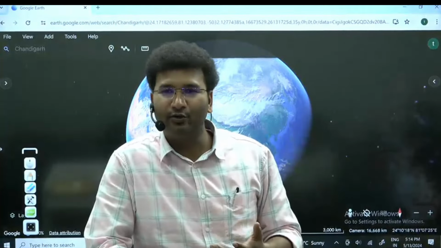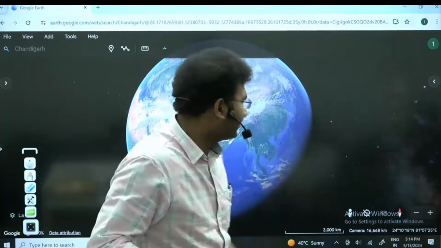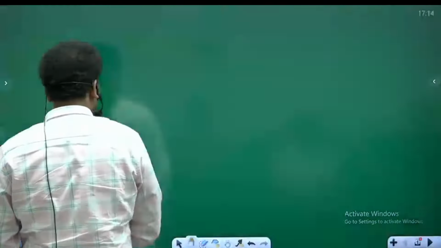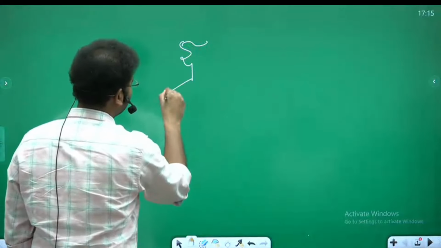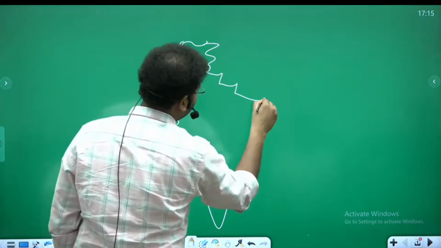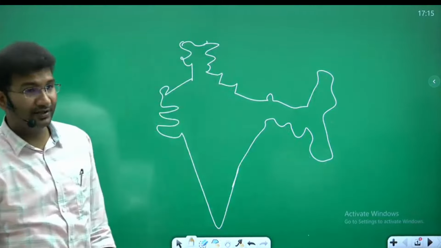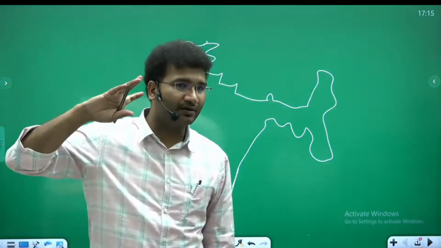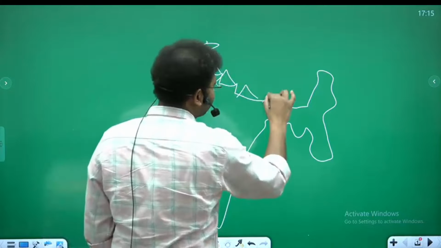So broadly, when you think of India, you always remember this map, right? When you think of the India map, this is the structure which will be there in your mind. But for a geography student, this should not be the visualizing map. Rather, your map should be, there are mountains here.